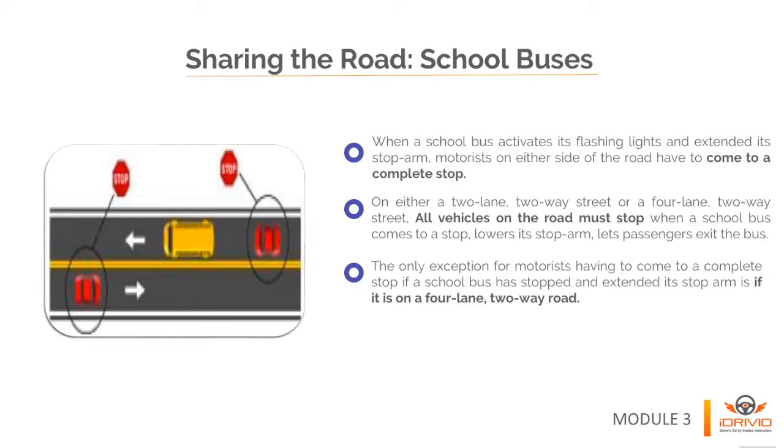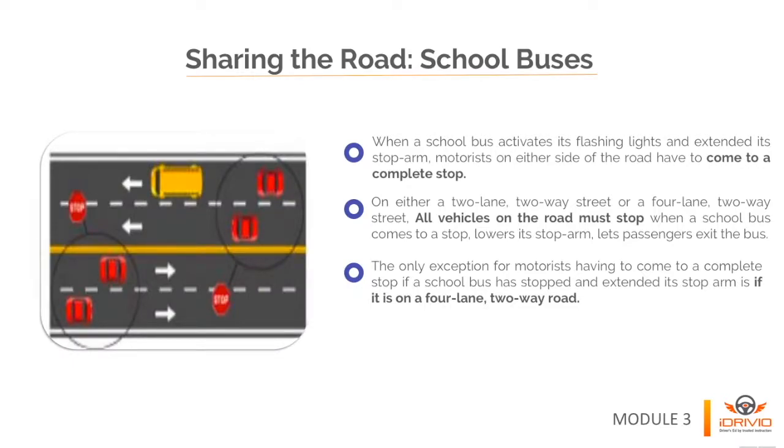The only exception for motorists having to come to a complete stop if a school bus has stopped and extended its arm is if it's on a four-lane, two-way road. In that case, motorists traveling in the same direction of traffic as the bus will have to stop, but oncoming traffic does not. However, oncoming drivers should slow down and look for children crossing the road before proceeding. Before a school bus comes to a complete stop, the school bus driver will warn at least 100 feet, or 200 feet in rural areas, in advance of a stop by flashing amber and red lights on the front and rear of the bus.